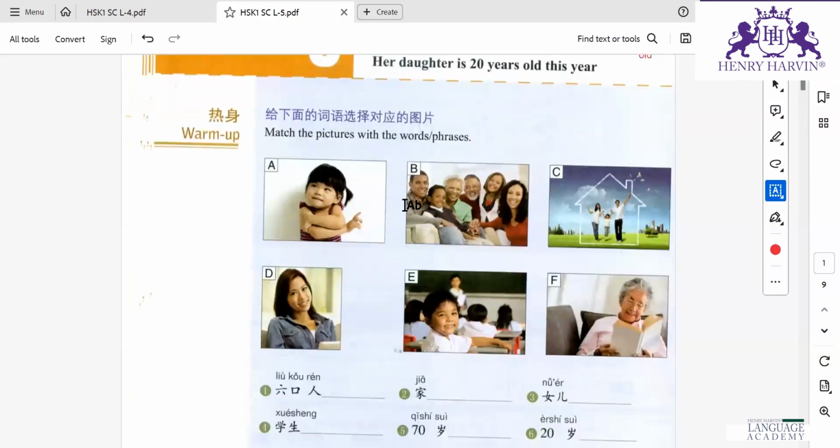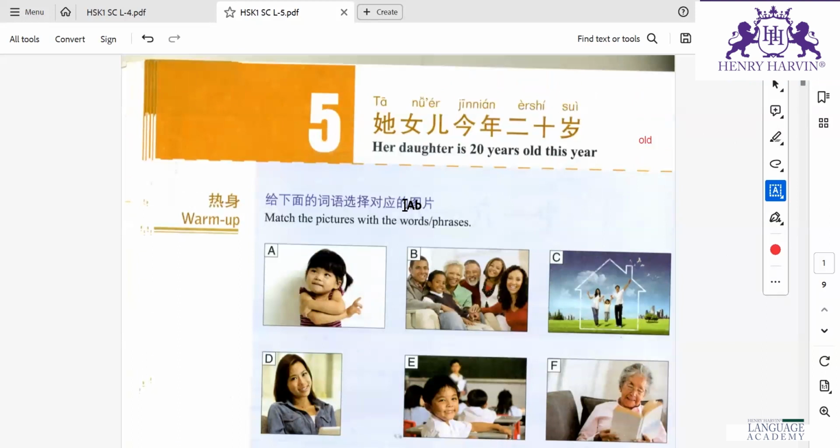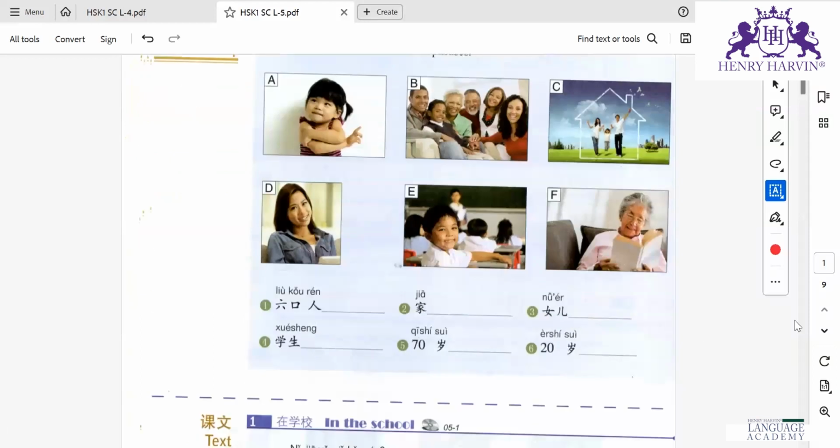In Chinese, whenever they ask anyone's age, they mostly use jīnnián in the sentences, which means this year. They have replied in the sentence form only, but you can also say tā nü'er èrshí suì le.